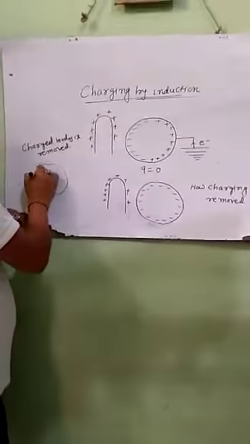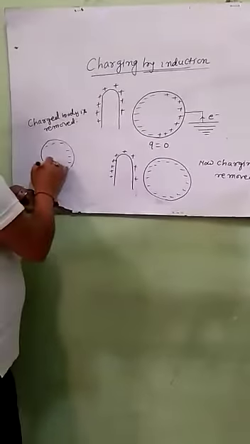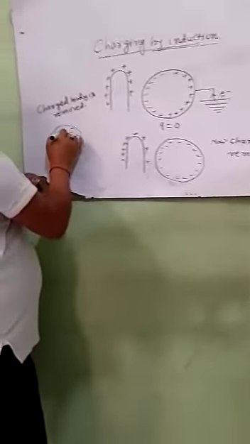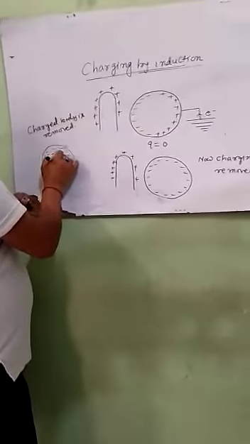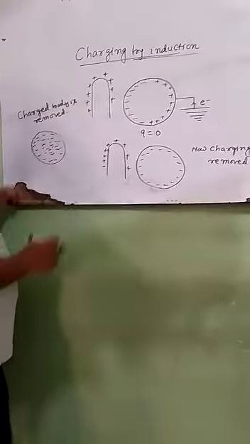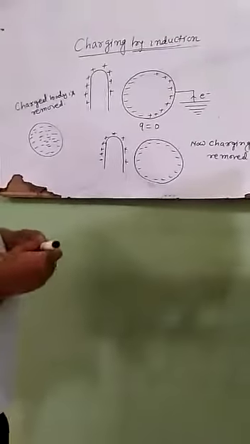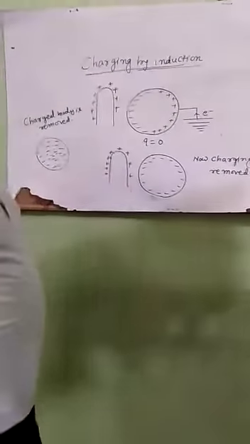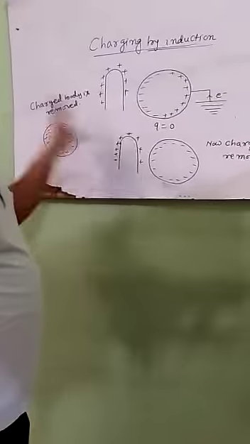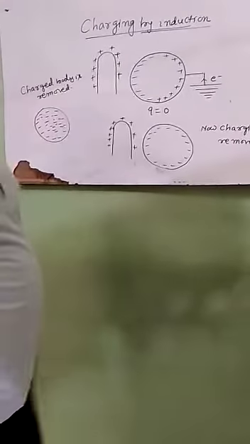Then the conductor shows only a negative charge. This is charging by induction. I think it will be very clear to all of you. Please note it.